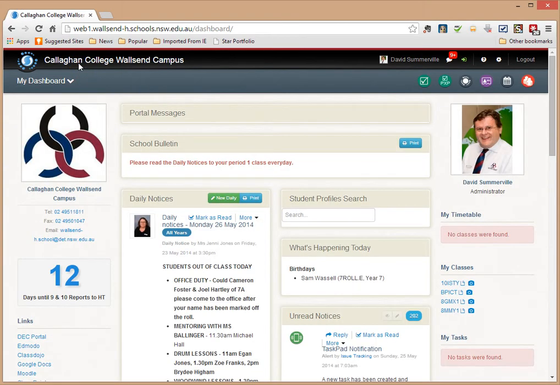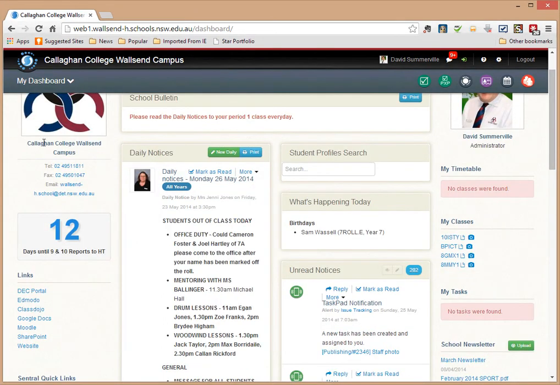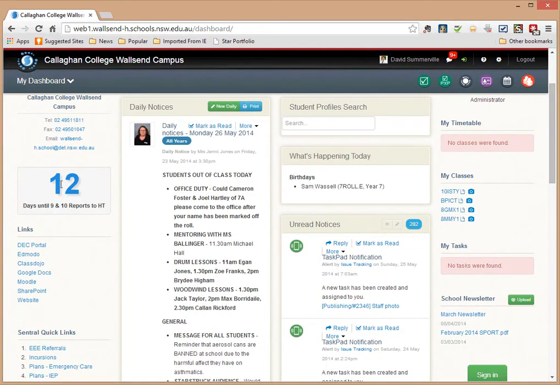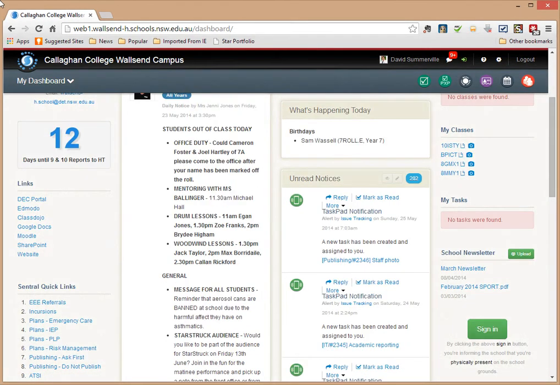So moving along, if I have a look down, in the way I've got this set up, I've got the left hand side set up here with our logo. I've got a module here that allows me to say exactly how many days there are until our reports are due. There is an option there to set it to the end of the term, or the end of the year. We don't use that because we like to be very positive, not how long we've got before we've got holidays. There's a links module there we've set up. You can set it up to anything you want there.